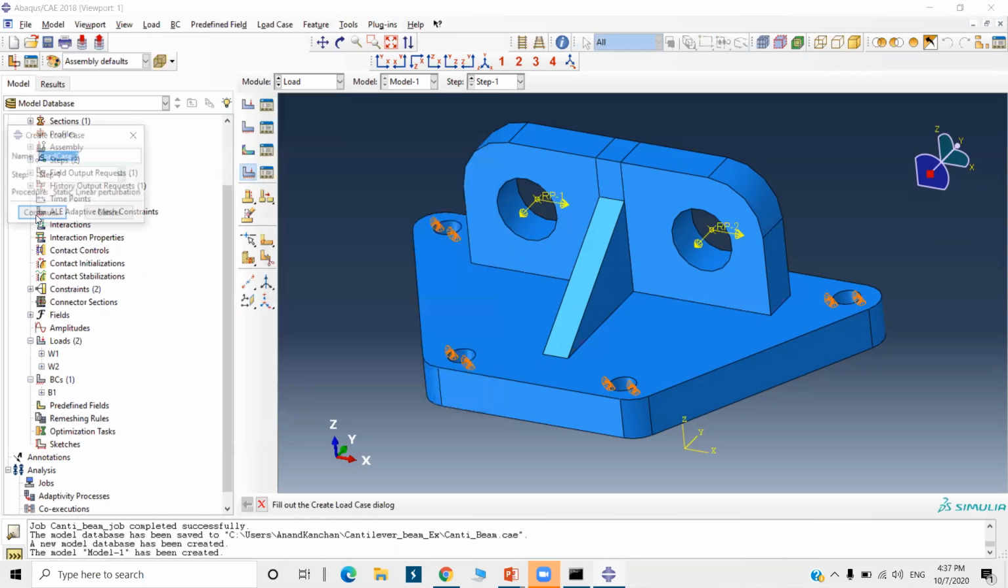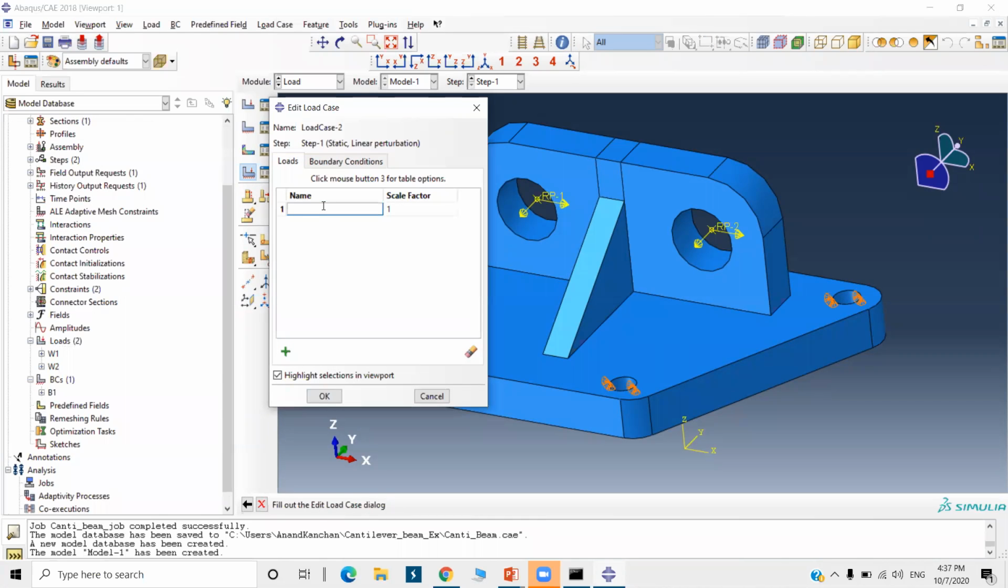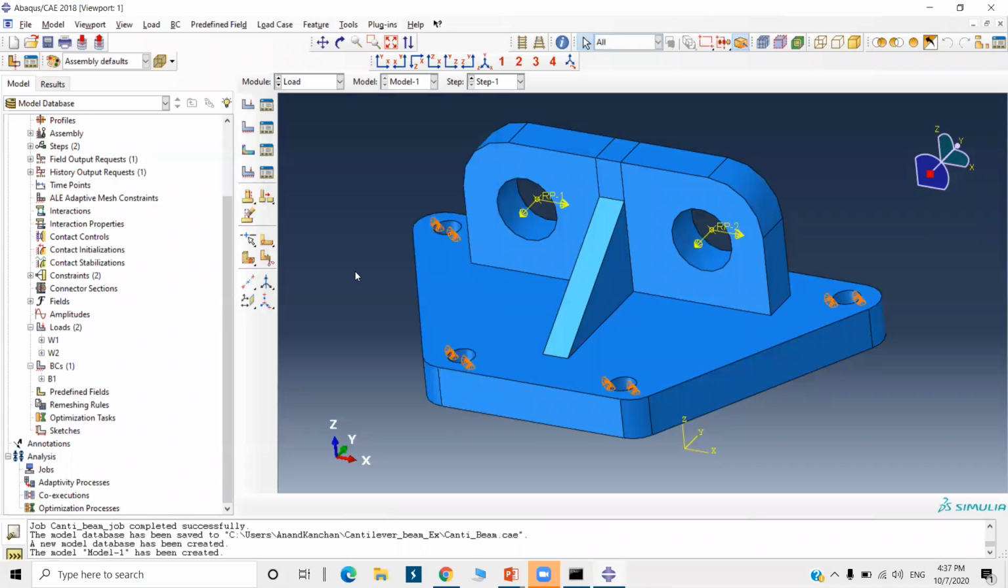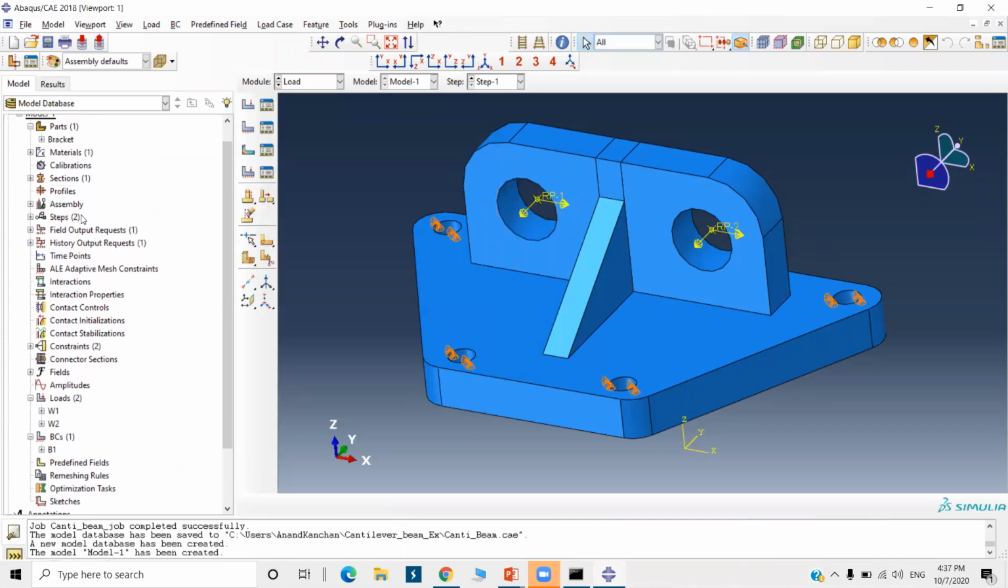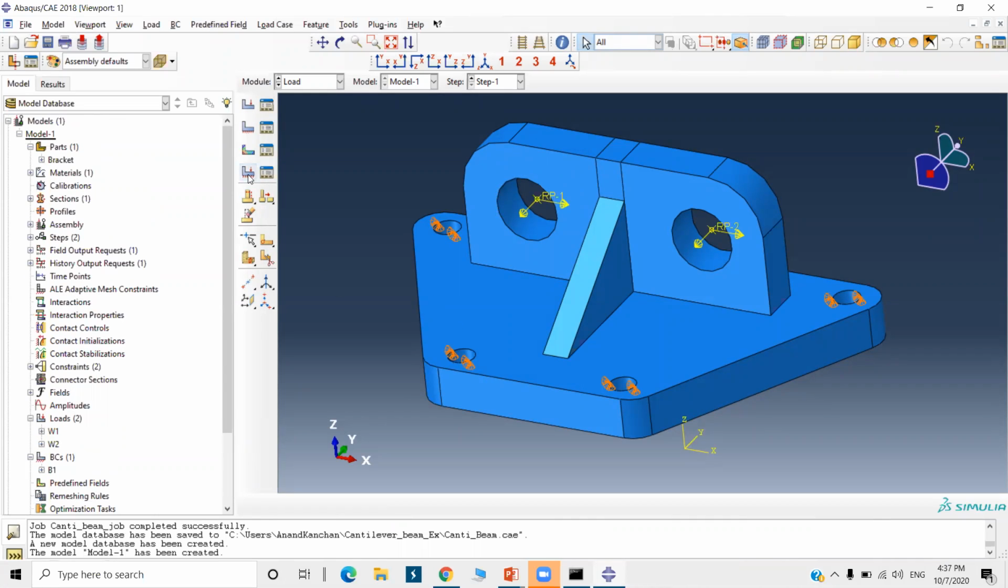One more load case I'm going to create, load case 2, here W2. So the same name you have to type here, load 2, and the boundary condition is the same, B1. So I have created 2 load cases. You need not apply the load in only the Y direction, and again if you want to check it for the X direction, you need not go through all the process. You can define multiple load cases. You can check the results separately or combined.